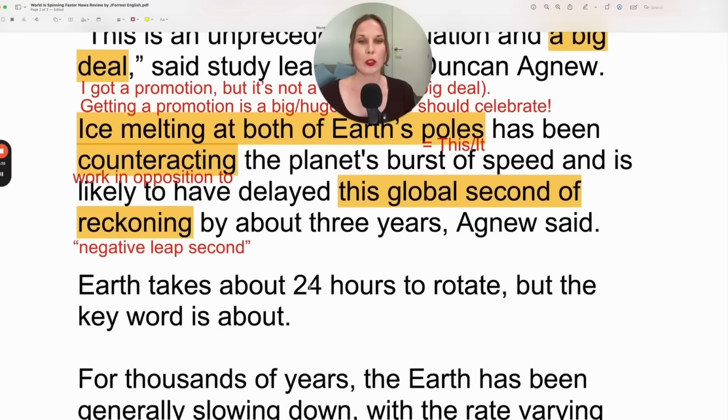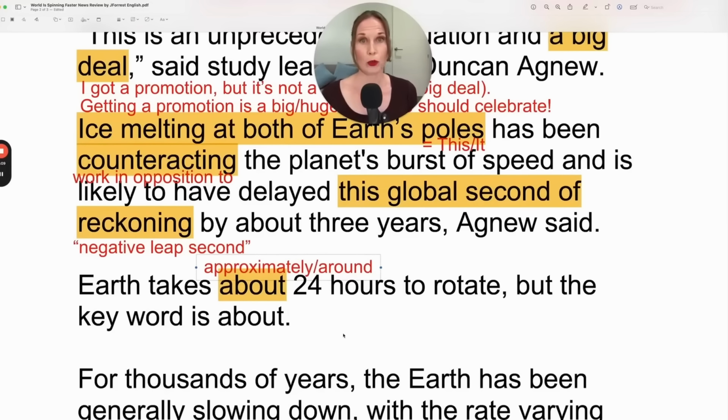Earth takes about 24 hours to rotate, but the key word is about. Now, why did they say this? The key word is about. By saying the key word, they're saying the most important part of this sentence is the word about. Now, in this case, what does about mean? What would be a synonym? It would be approximately. Approximately, around is another synonym for approximately.